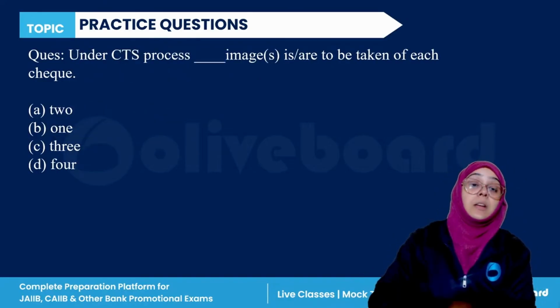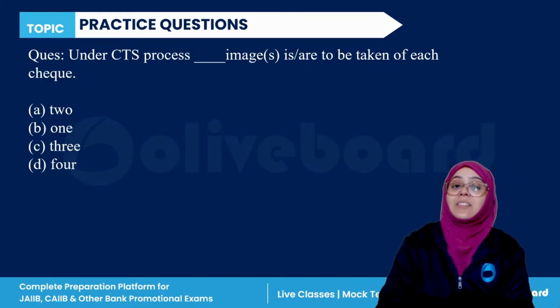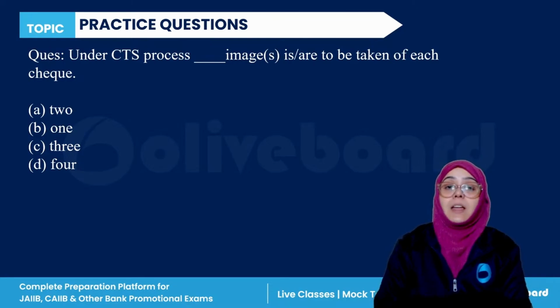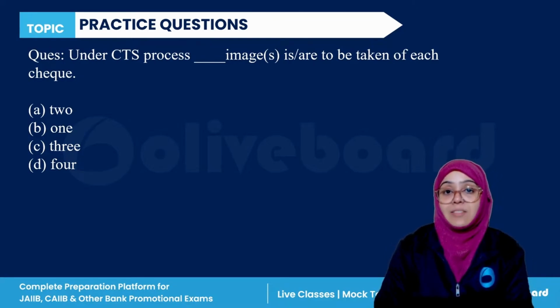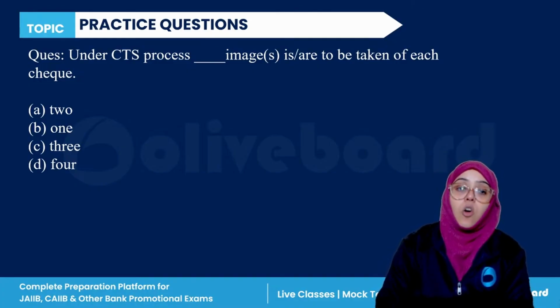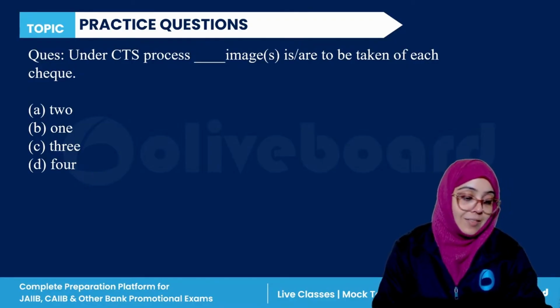Okay, next question. Under the CTS process, the cheque truncation system process, dash images is or are to be taken of each cheque. How many images are to be taken of each cheque? 2, 1, 3, or 4? Everyone, please answer this question.